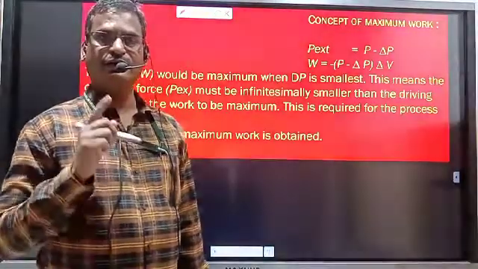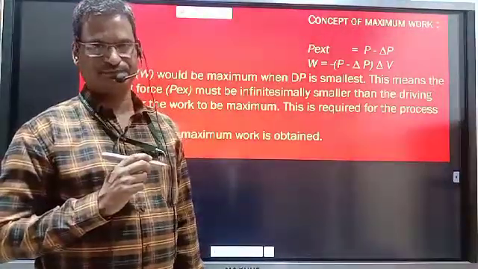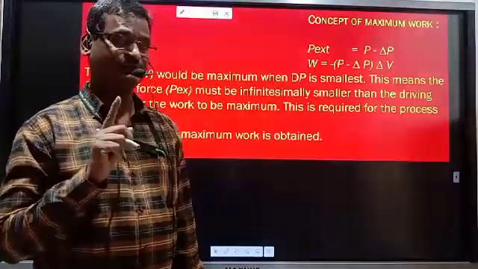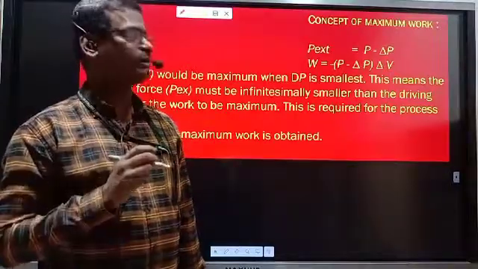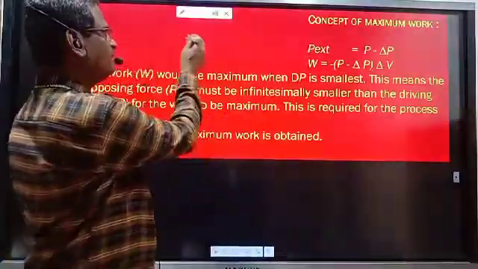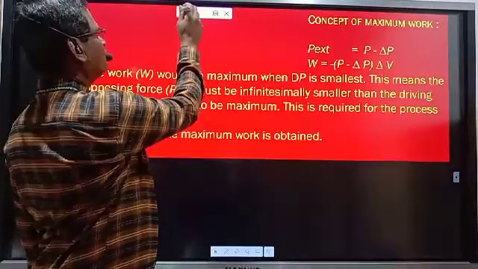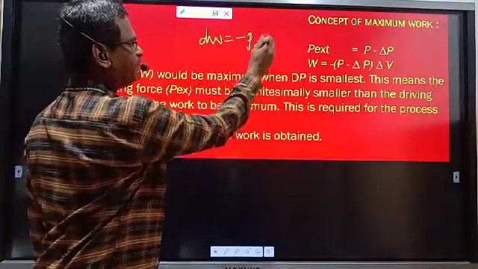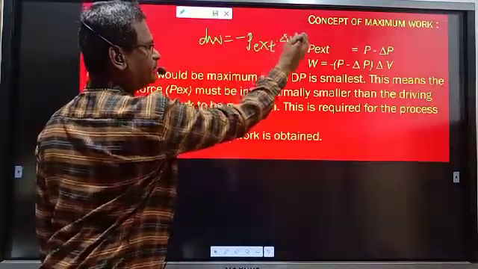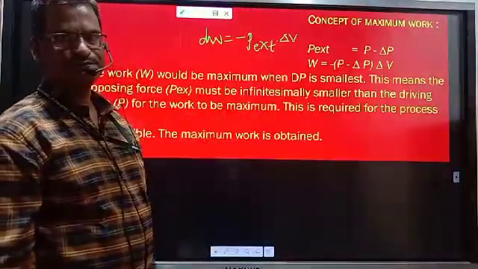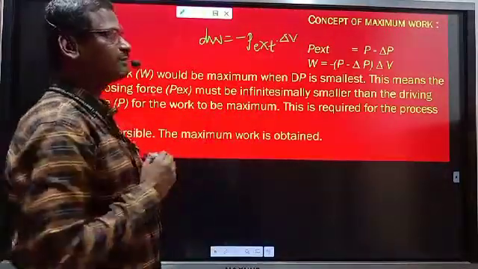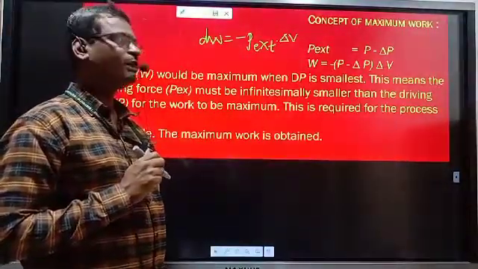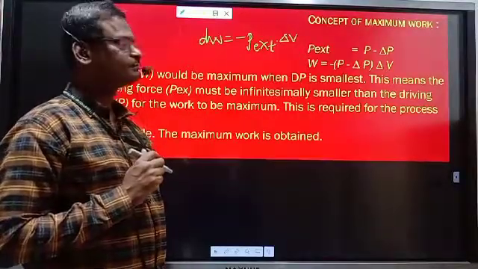We have studied reversible and irreversible process. In the irreversible process, only one step is present, therefore minimum work is obtained, and that work also we have studied. That work done dW will be nothing but minus P external into delta V. This equation we have studied to calculate the work done during irreversible process, where only one step is present and minimum amount of work is obtained.